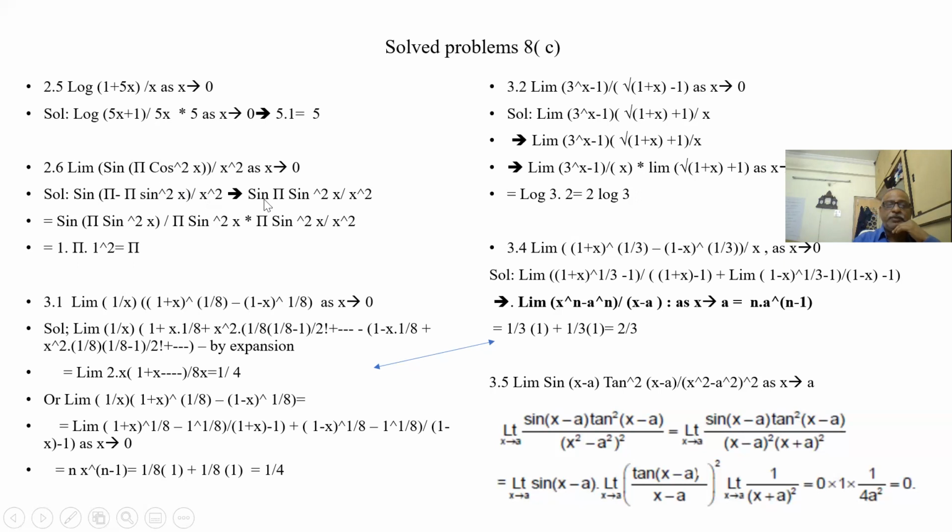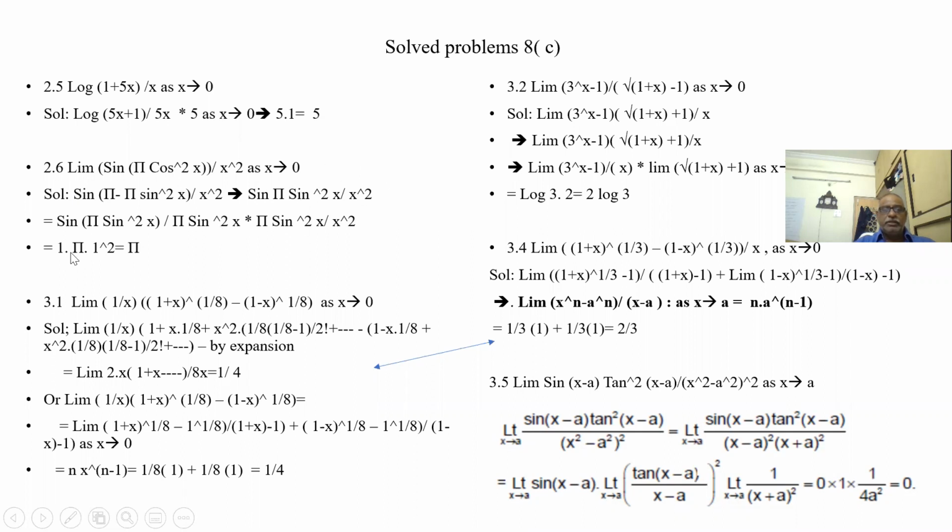Sin of 180 minus theta is sin theta. So sin(pi sin square x) by x square. So sin square x by x square is under one bracket, and the limit is 1 square.